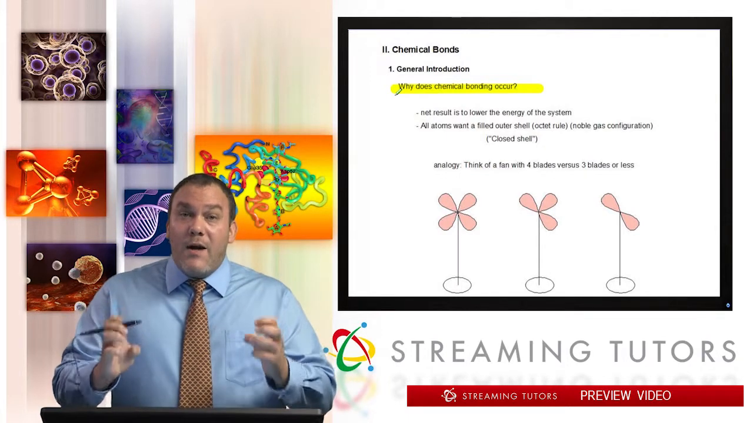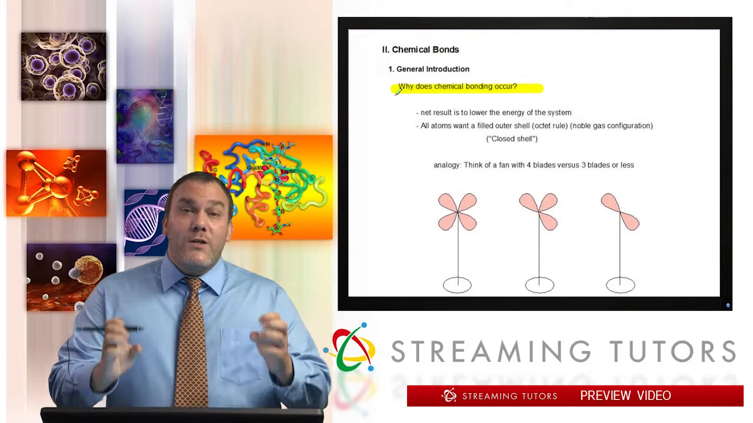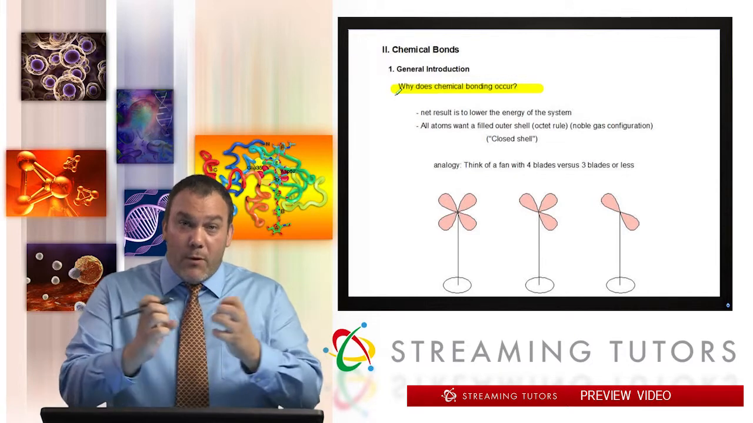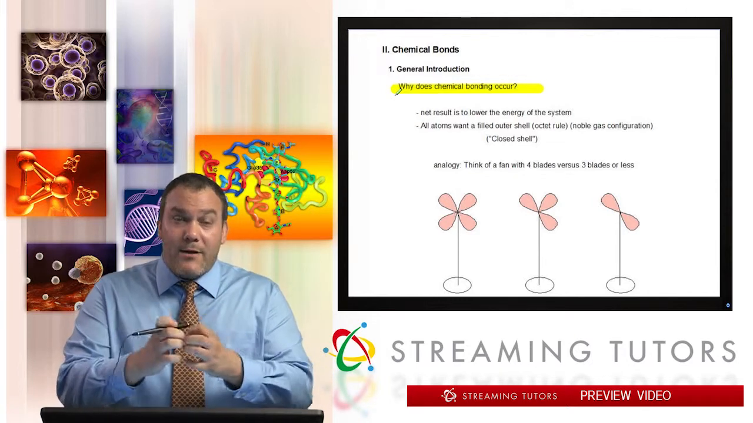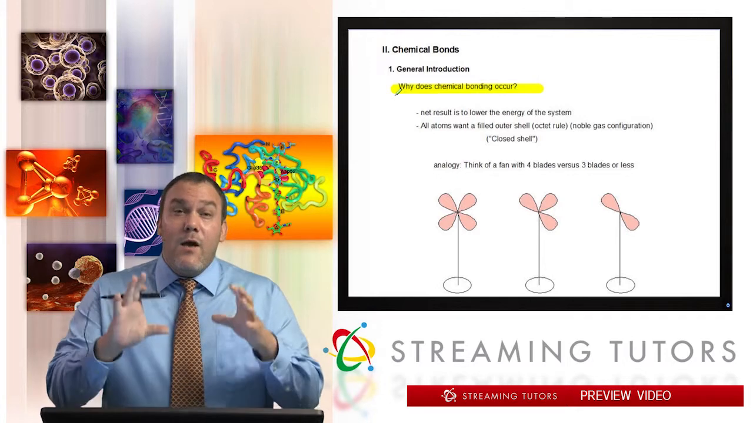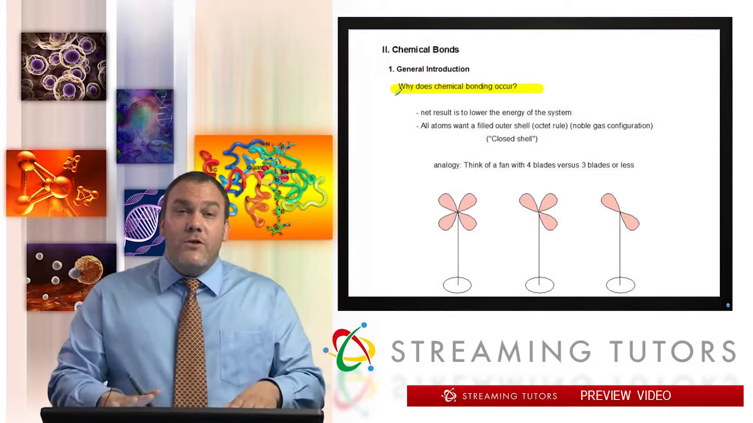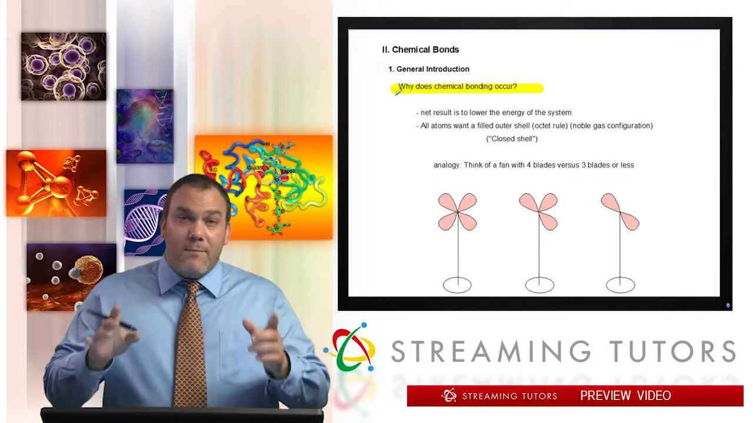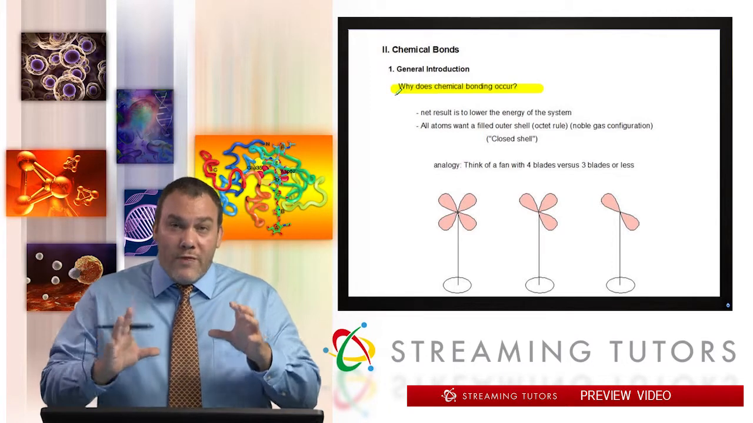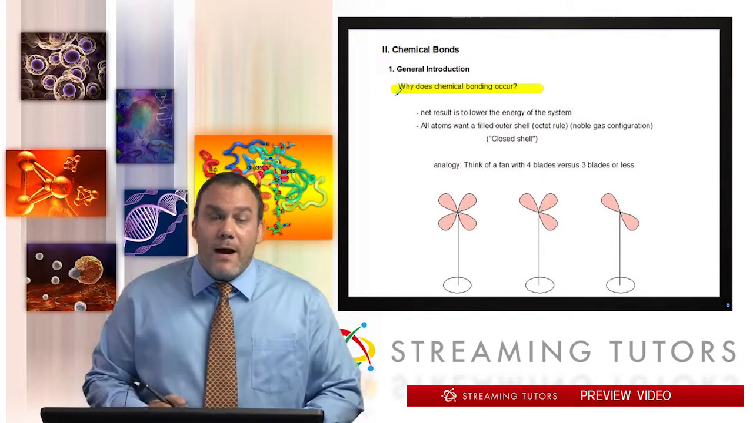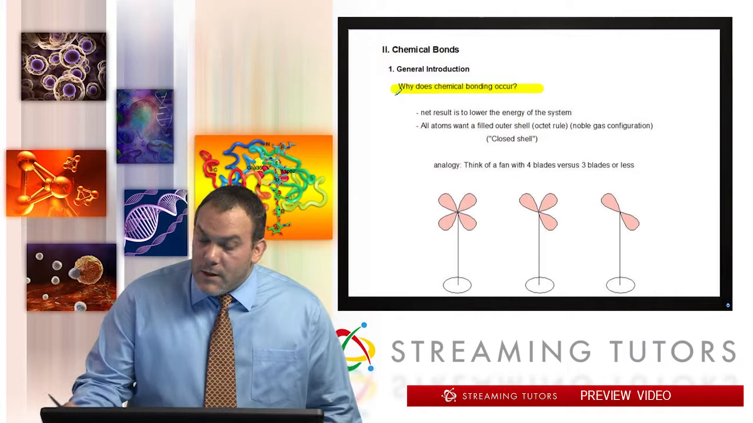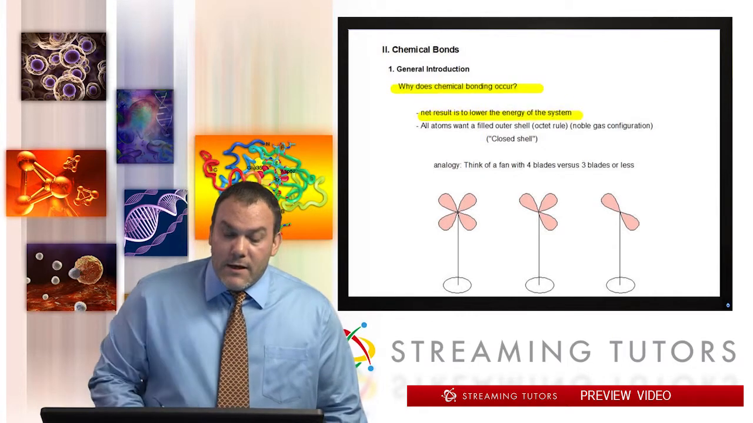So when a bond occurs, we actually allow both atoms that are making that bond, because you need two atoms to make a bond, to reduce their energy, making them more stable. Okay, that's the driving force of a bond. So again, the net result is a stabilization.